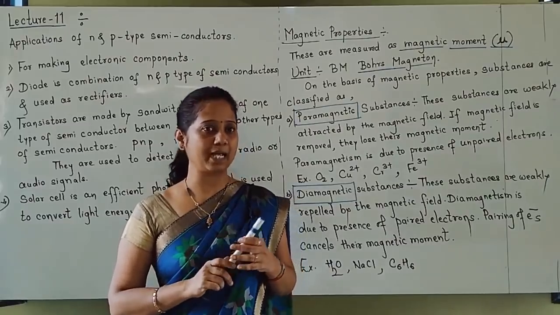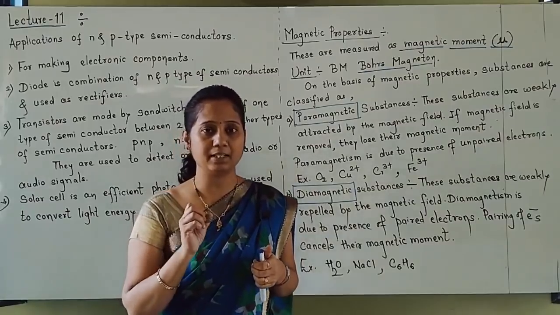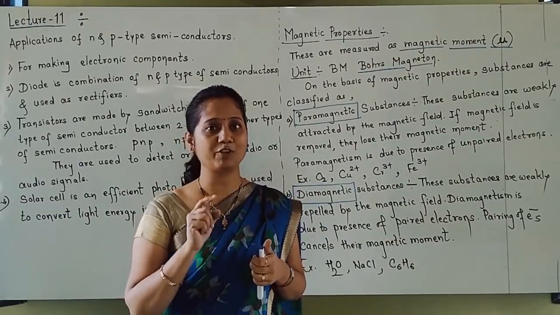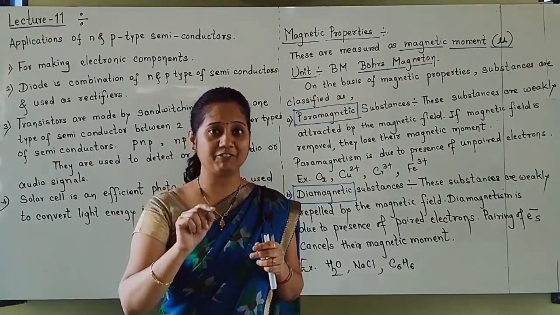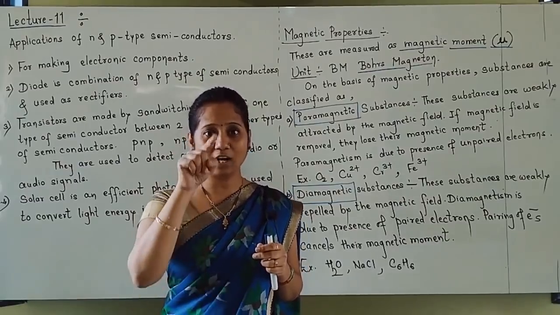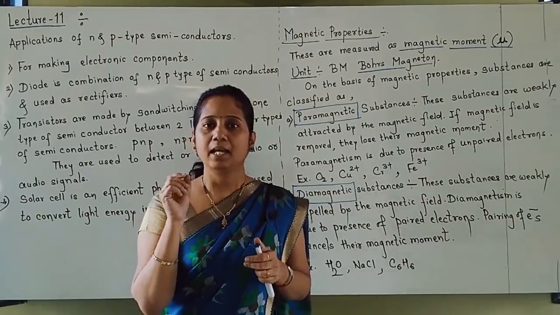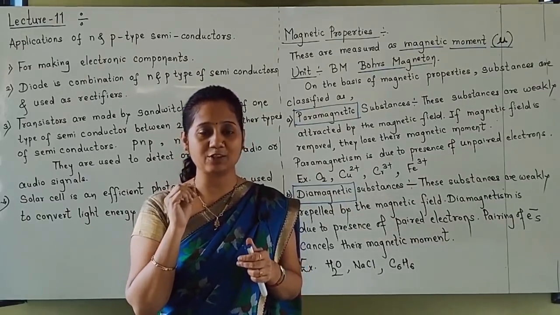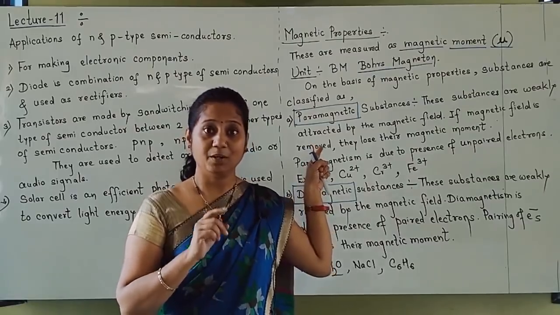Students, you already know that paramagnetism is due to the presence of unpaired electrons. We have seen in MOT that if at least one unpaired electron is present, then it shows paramagnetism.